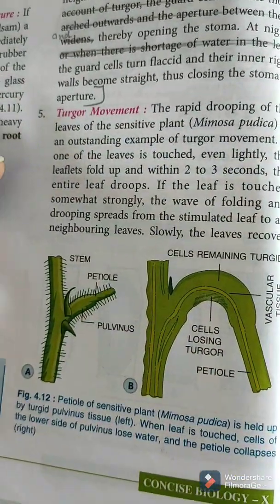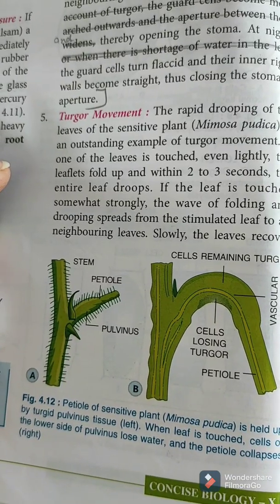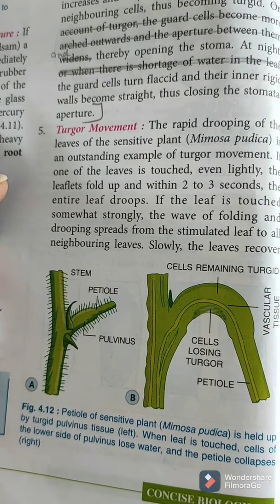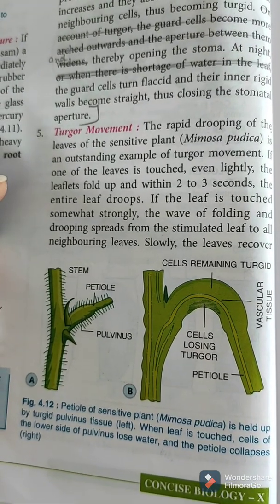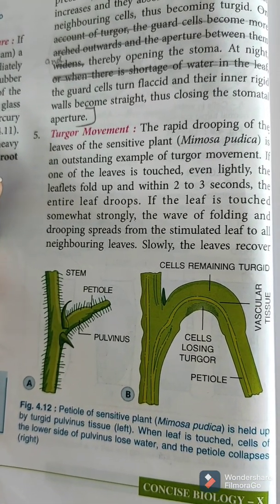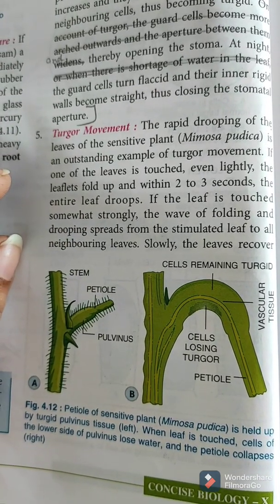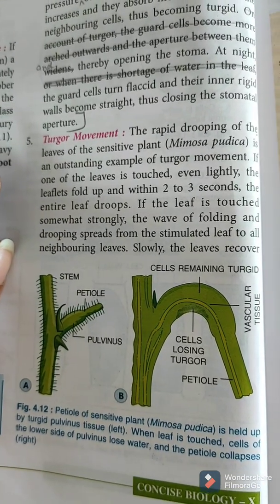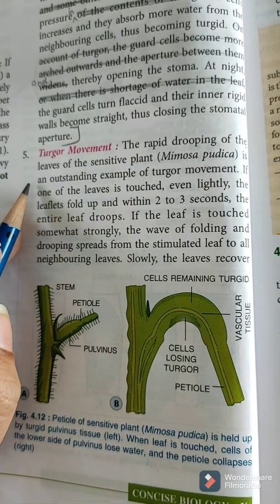So here we have taken the example of touch me not plant. This is very sensitive to touch. When you touch this plant, it just droops down, right? So this is also known as Lajvanti plant in Hindi. So rapid drooping of leaves of Mimosa pudica. Mimosa pudica is the scientific name of touch me not. So it is an outstanding example of turgor movement.